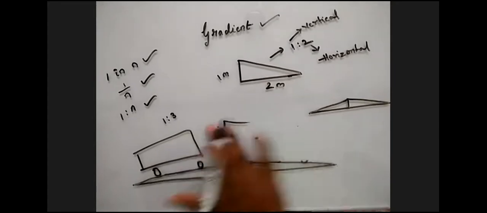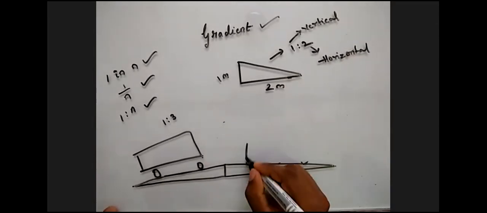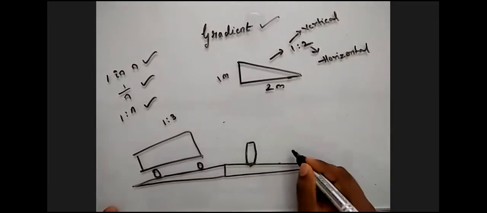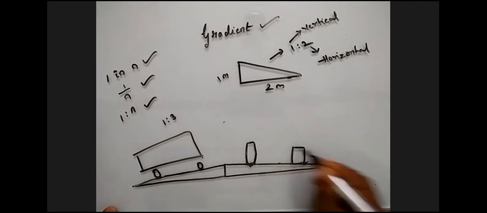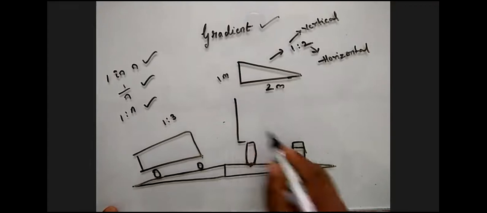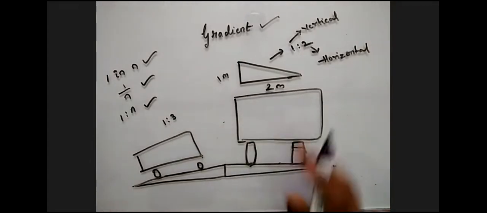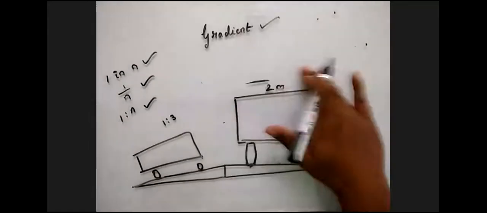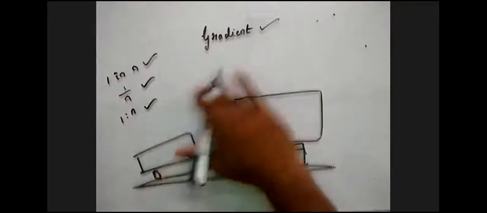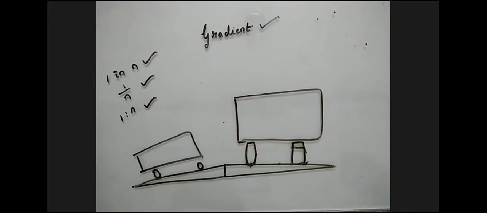The vehicles will be traveling like this. Are you able to understand? See the height of the vehicle, how much bigger it is compared to the road width.